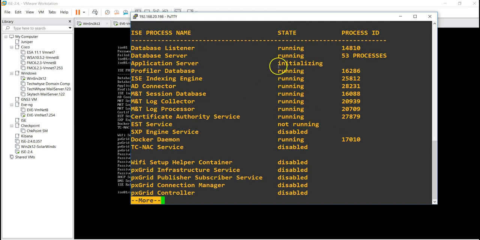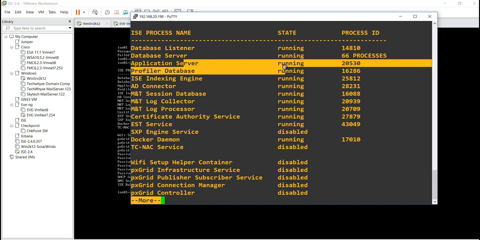Still initializing. So we just need to wait a while for it. It may not be too fast to start running, since I reduced my RAM to 8 gig instead of the default 16 gig. But let's just wait a little while. So now our application server is running.